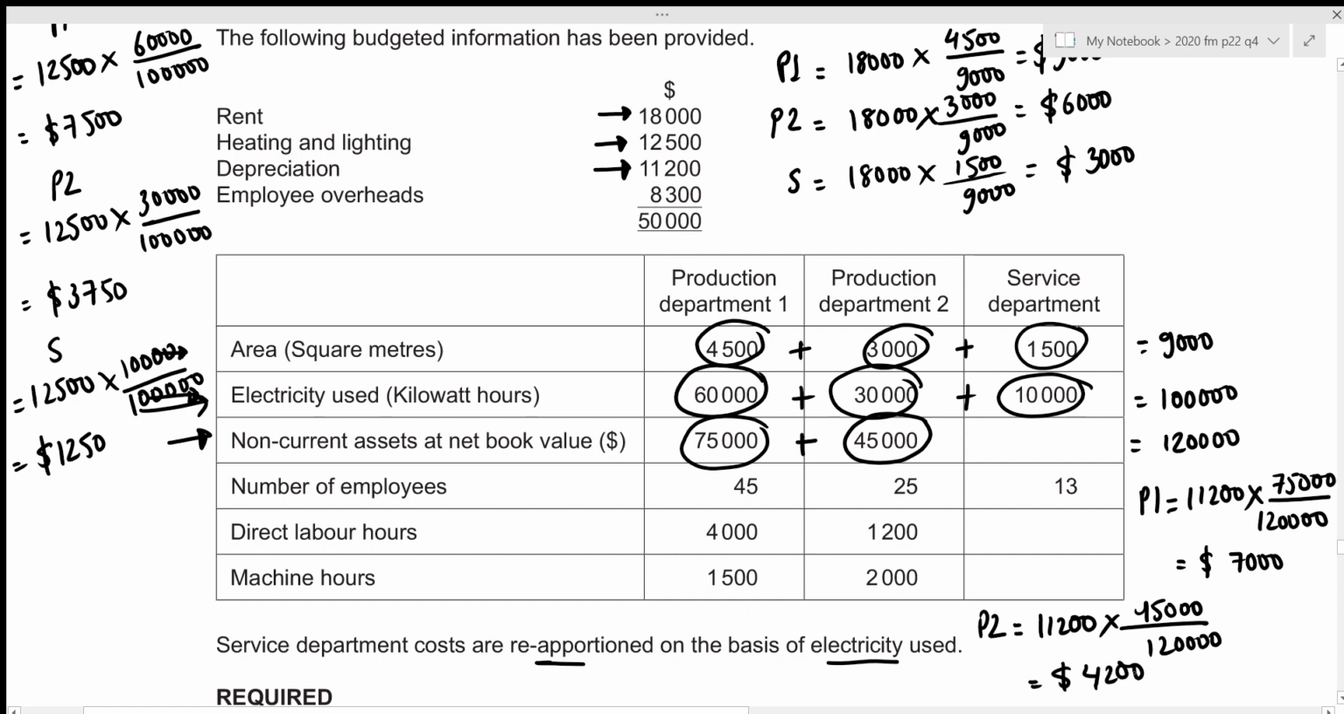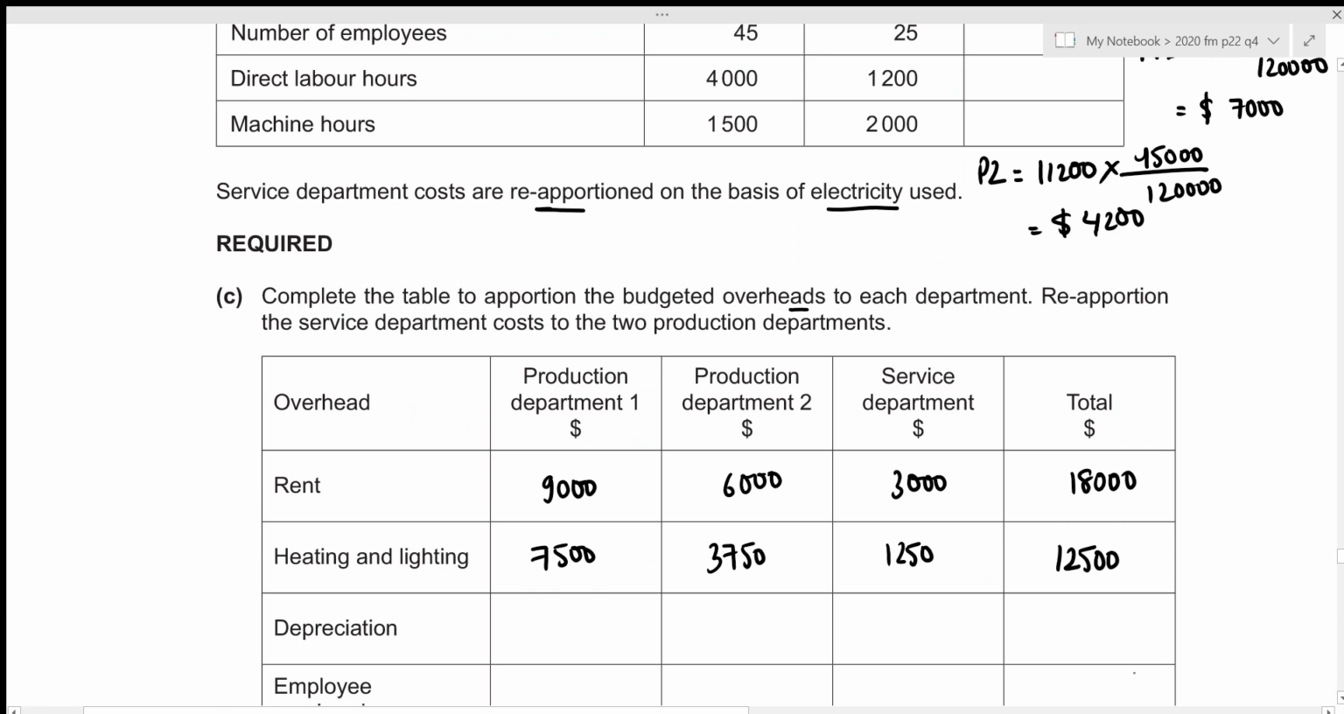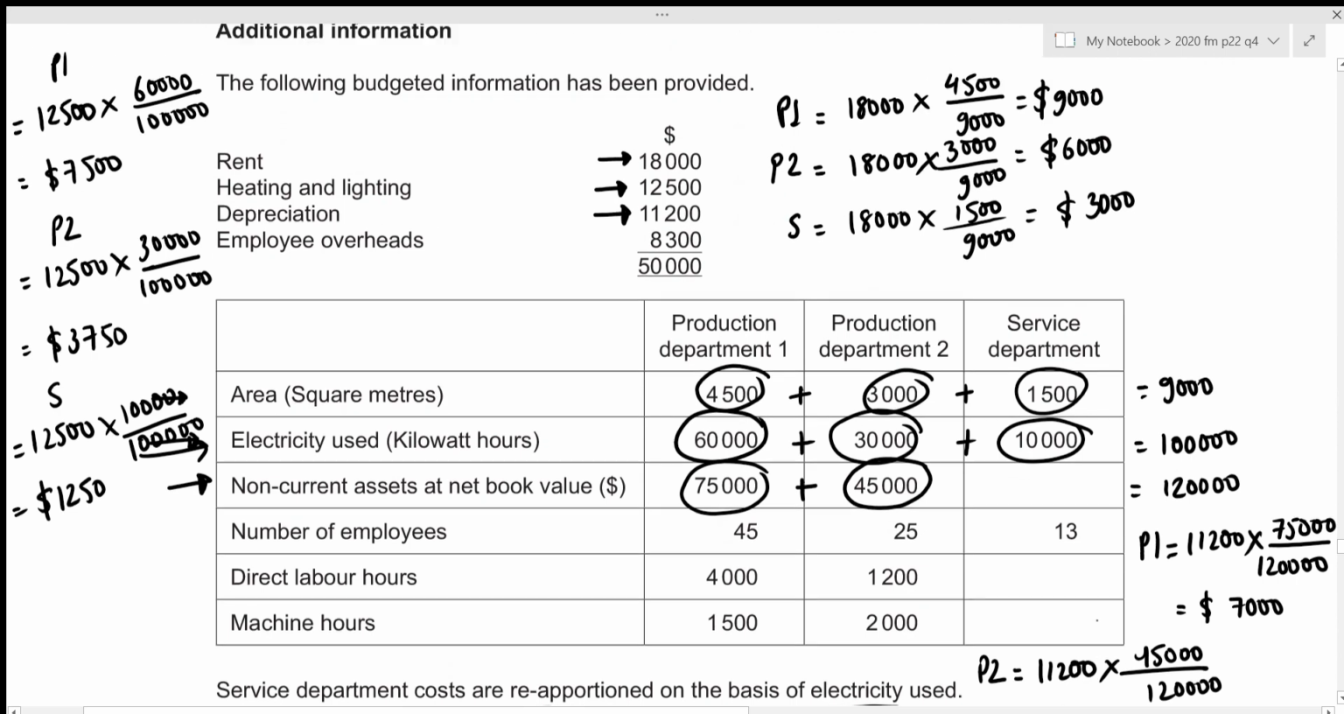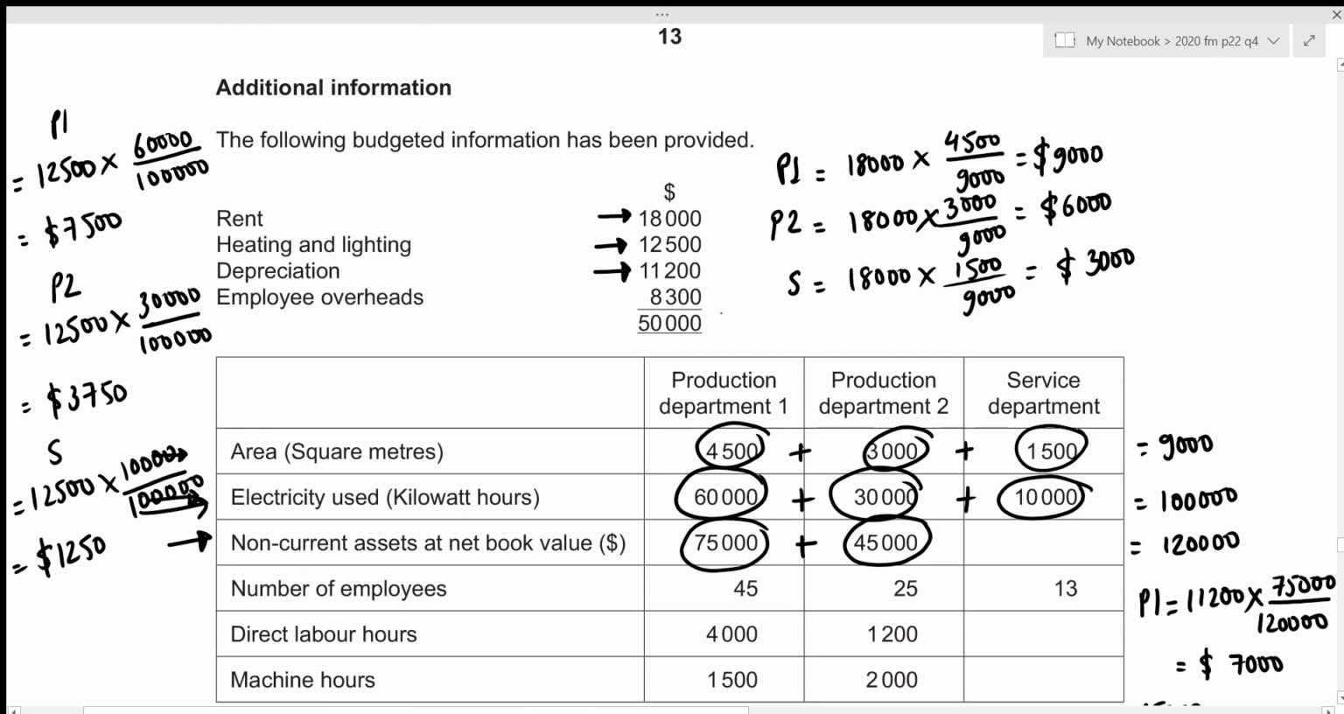Let's write these two amounts in our statement. So that's 7,000 and 4,200. And the total is 11,200. Then we have employee overheads. We can see the total employee overheads is given to be 8,300. And employee overheads should be allocated on the basis of number of employees in each of the departments, which is given right here. Let's figure out the total. That will be 45 plus 25 plus 13, which results in 83.